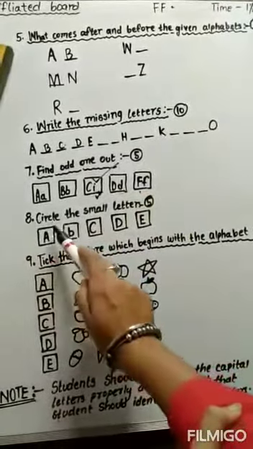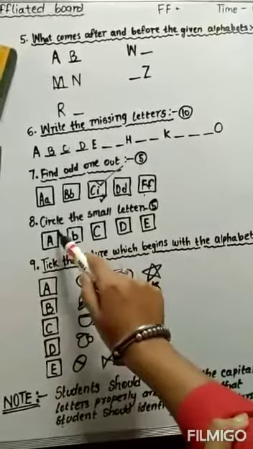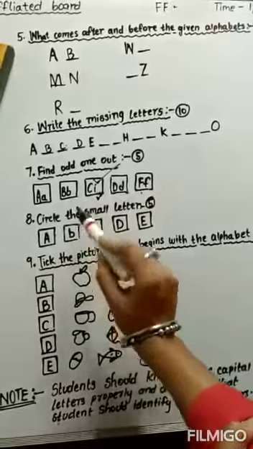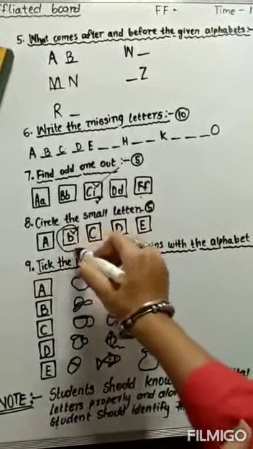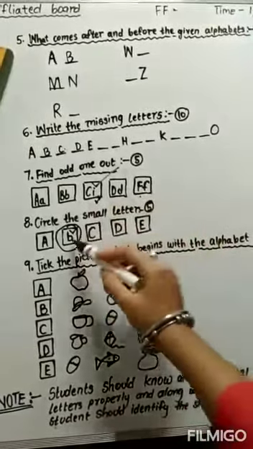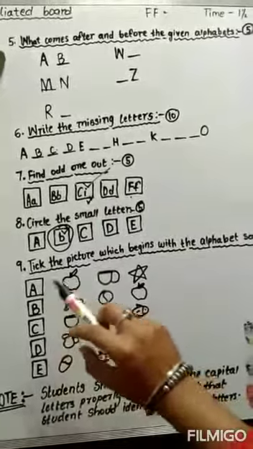Next one is circle the small letters. Now capital A, capital B, no, it is not capital, so they will circle the odd one. This is small letters and rest are in capital letters.